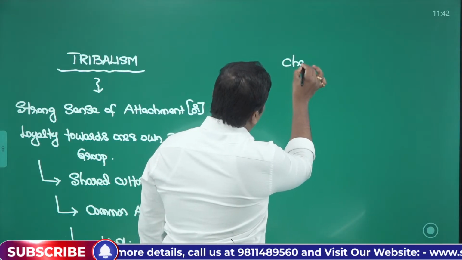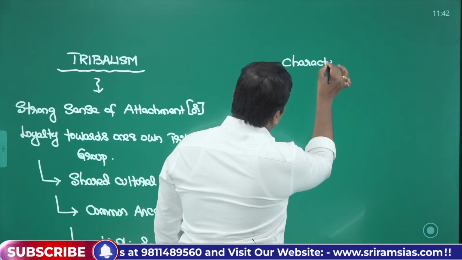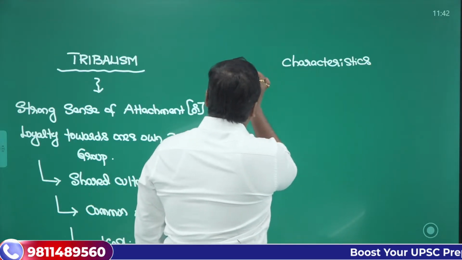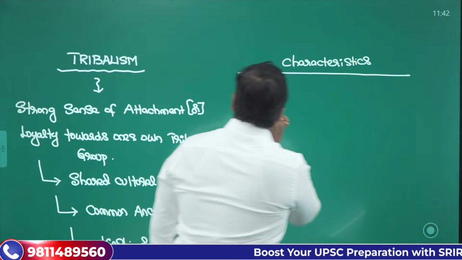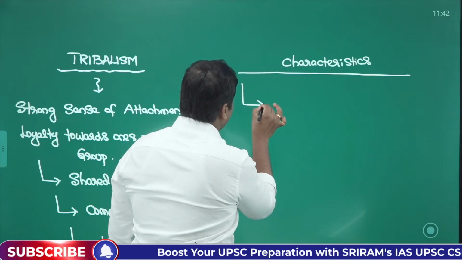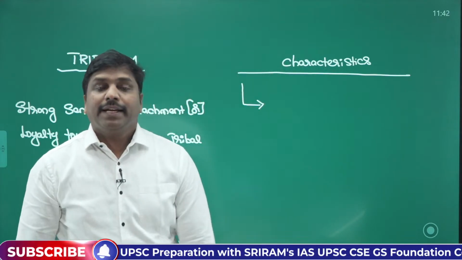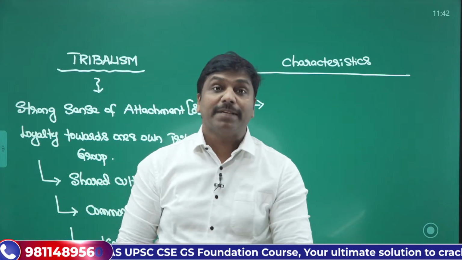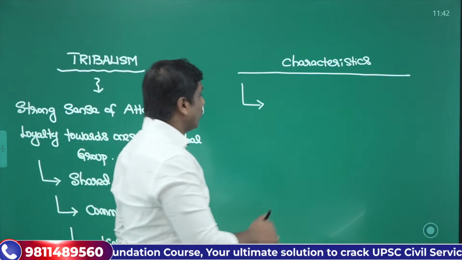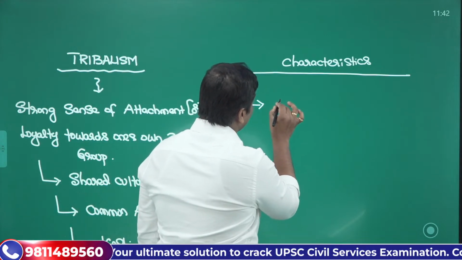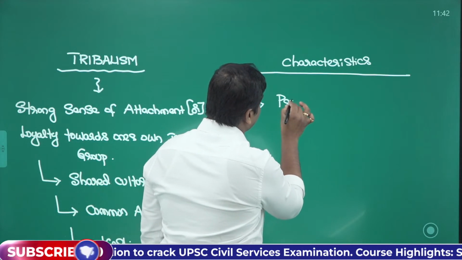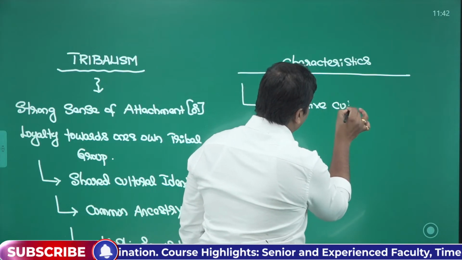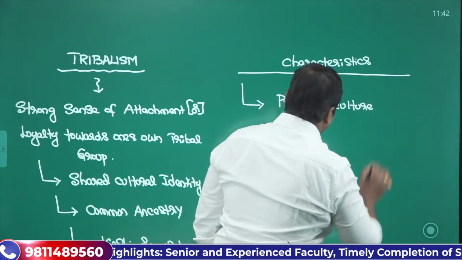So when we talk about the characteristics in a very simple fashion, first, they will have a sense of cultural primitiveness. So this would be one thing: culturally primitive culture.